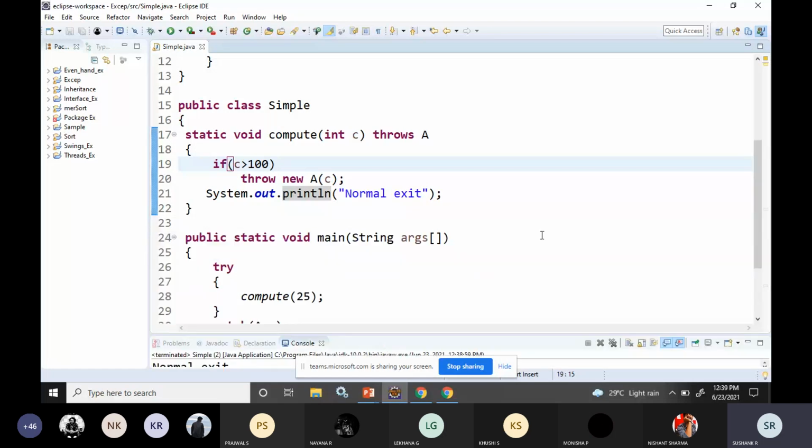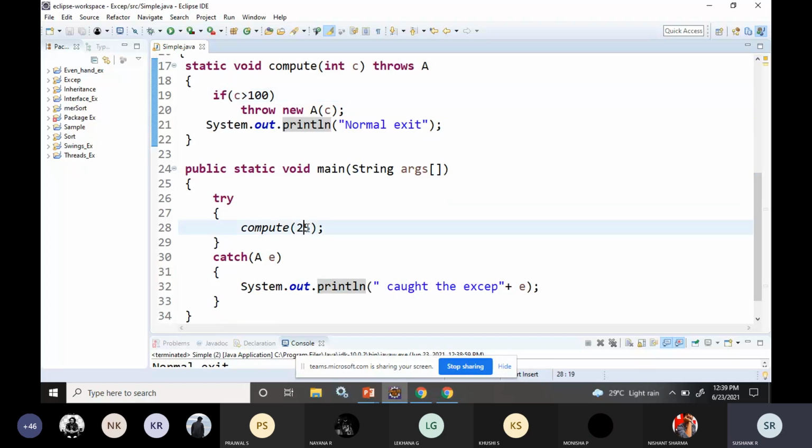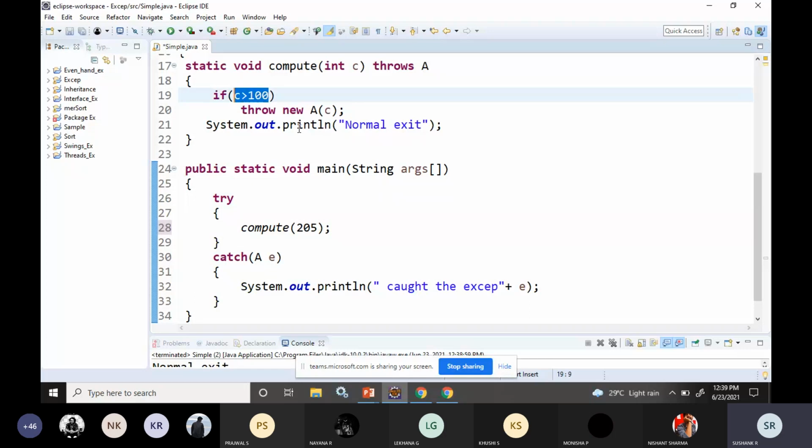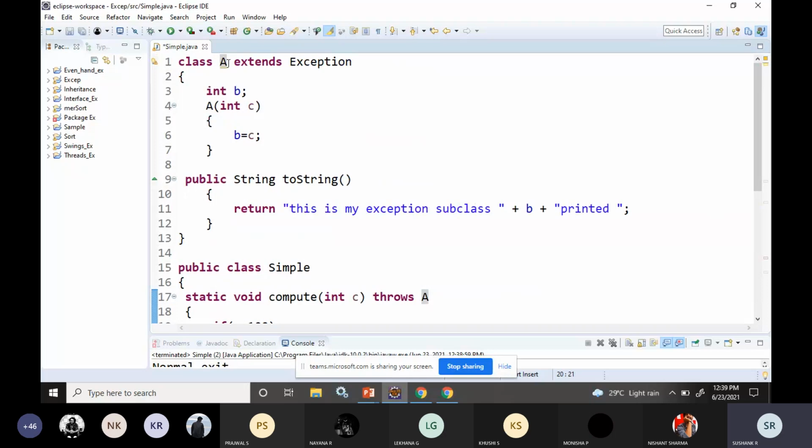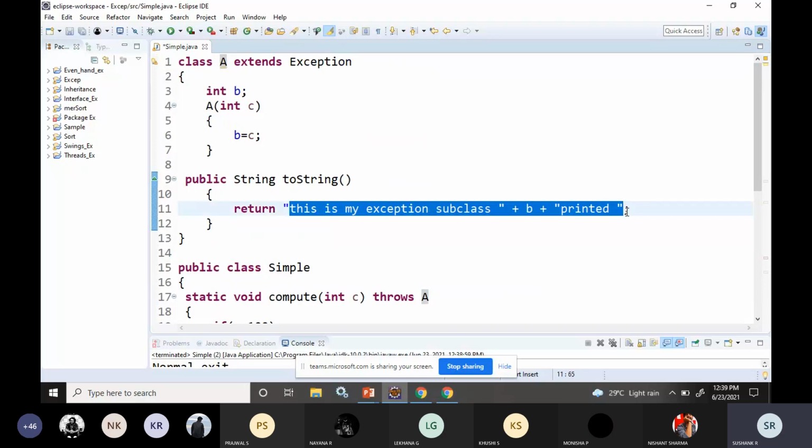The actual issues will start when the value of c is greater than 100. So I'll pass it as 205. When I give the value of c as 205, it is greater than 100. So when the value of c is greater than 100, I should throw an exception by the name a. What is that exception a? That is the exception which I have created. It will tell a message that this is my exception class plus the value of c will be printed. The value of c is 205.